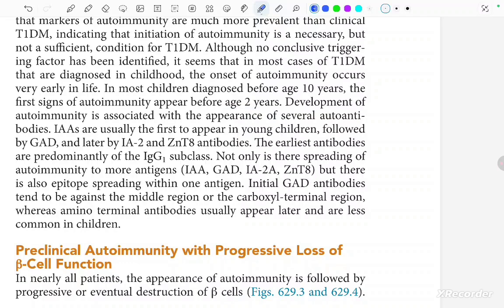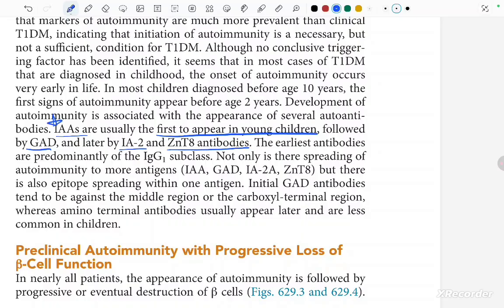IAAs are usually the first to appear in young children, followed by the GAD antibody, that is glutamic acid decarboxylase, and later by the IA2, that is islet antigen 2, and the zinc transporter antibodies. This is the order in which they appear, okay?